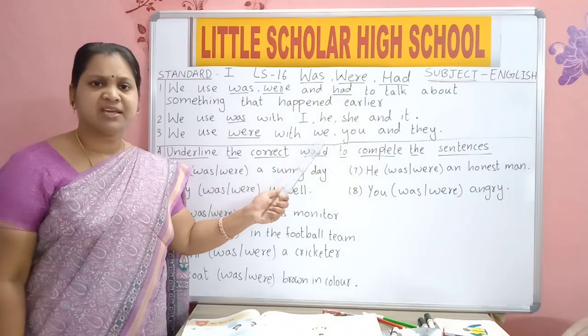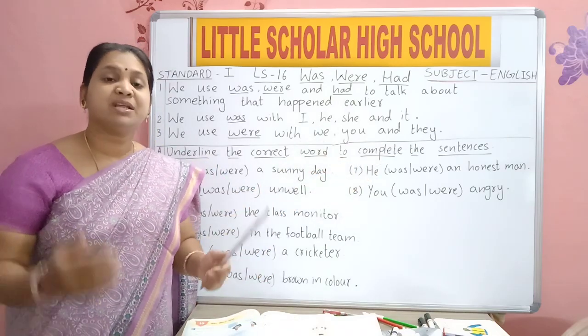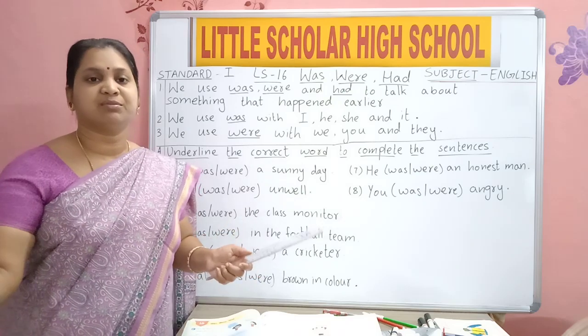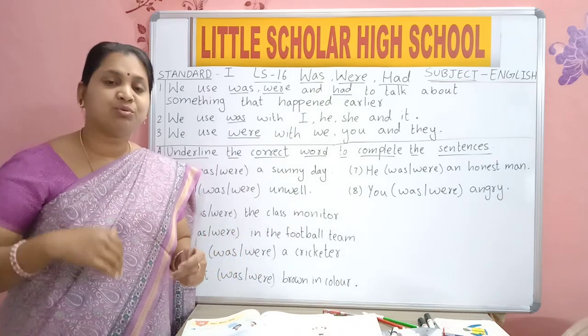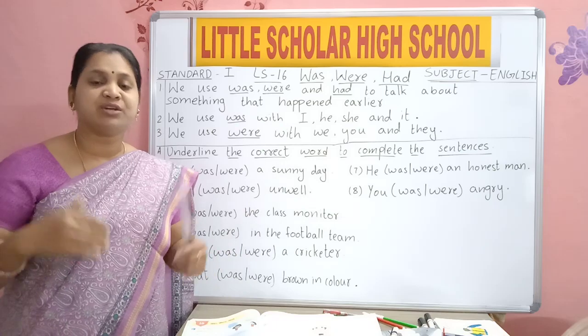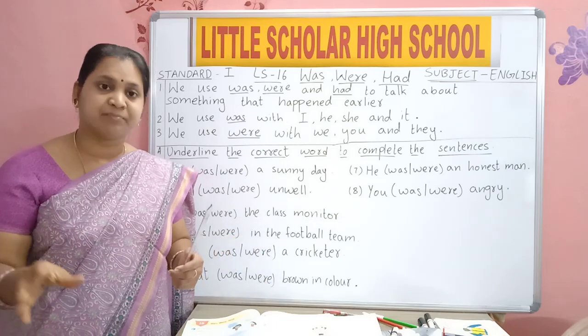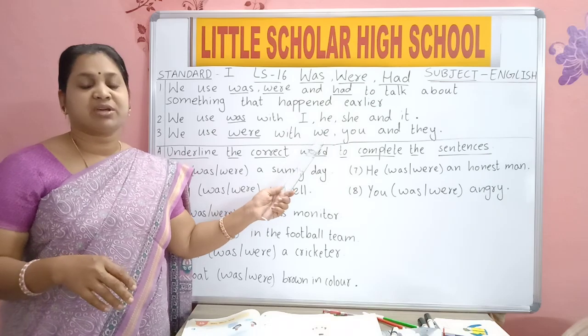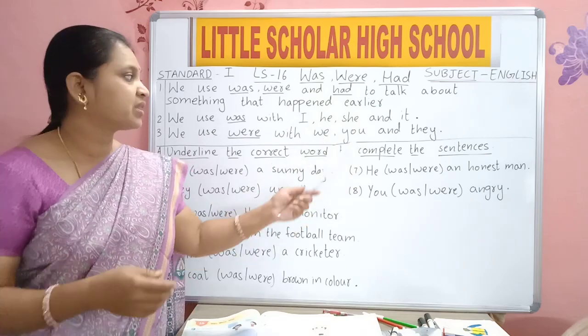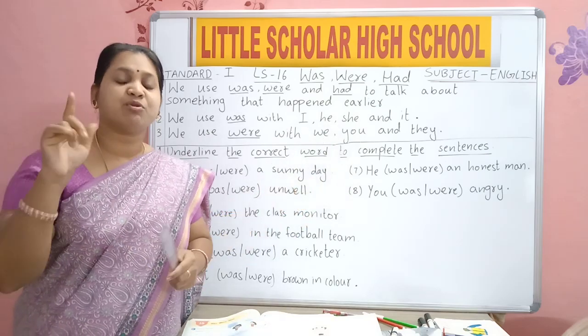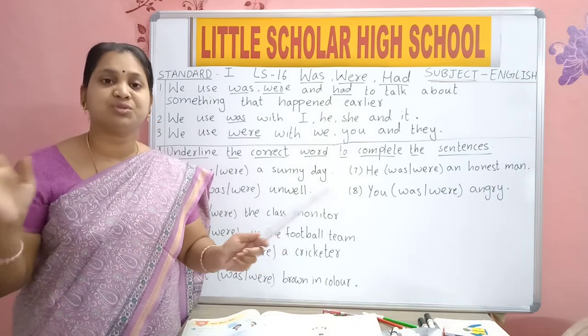We means how many? We means many. We means you and some other person. It may be you and your friends, or you and your family members. We means you are involved in that, you are present with them. So when we are talking about many, we use we. You, when we are talking about one or many also, we use you.